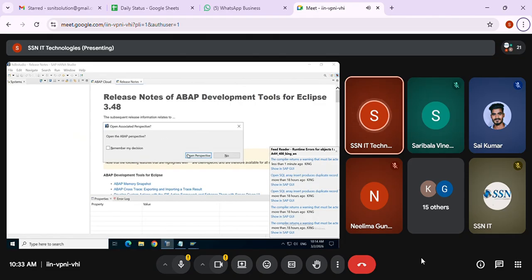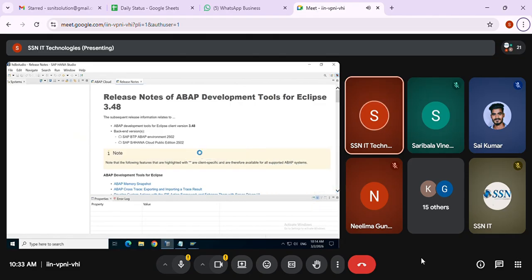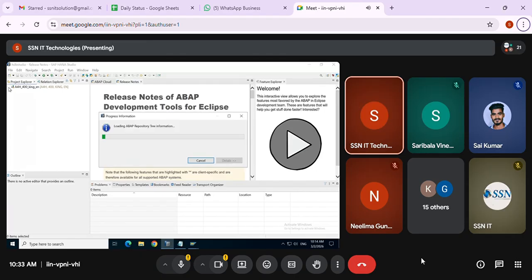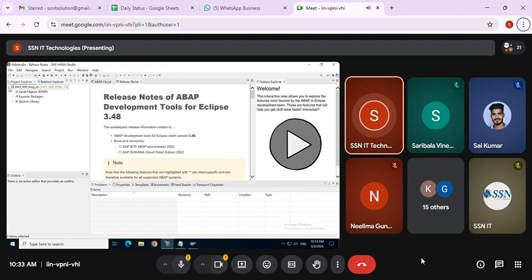Open associated perspective. Open perspective. Okay, so I'm just logging into that server. Expand it. So no need of adding, actually. The projects will already be added. You will have development, quality, production, like that. Just as in the SAP GUI, all the servers on the left side will be added automatically when they add the ABAP development tool.